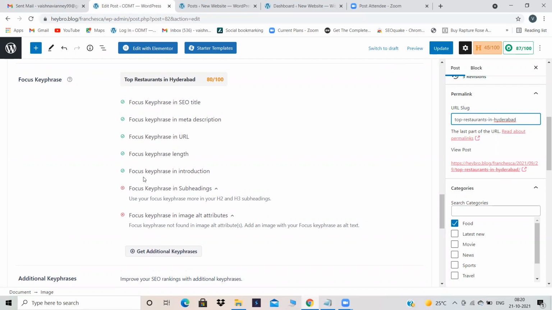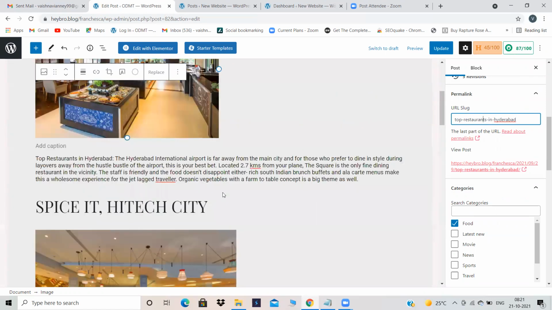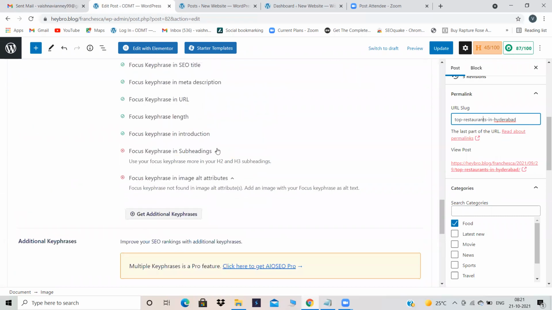Now, are you observing that our rank is increasing over here? This rank is increasing and this rank is also increasing. If 78 or something was there, now it has gone to 87. Now, focus key phrase in subheadings. Just click on it. You can see over here, it says use your focus key phrase more in your H2 and H3 subheadings.